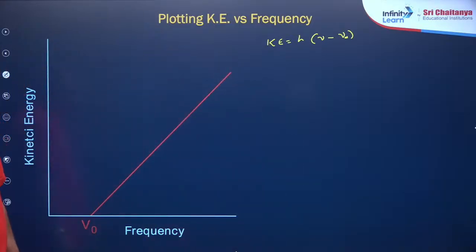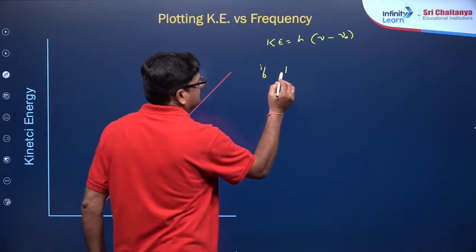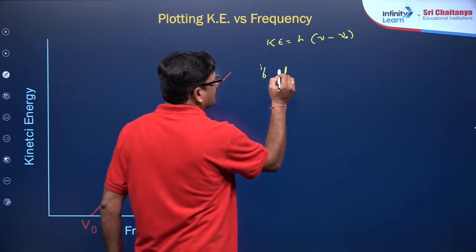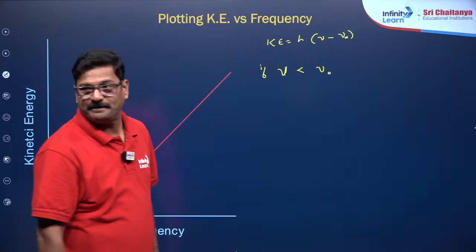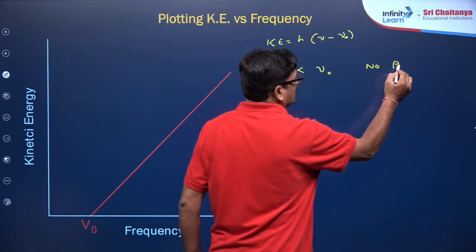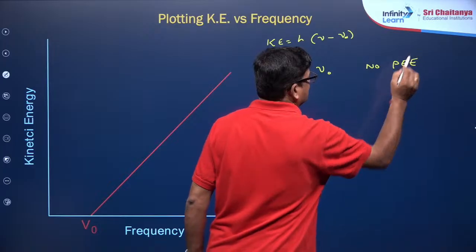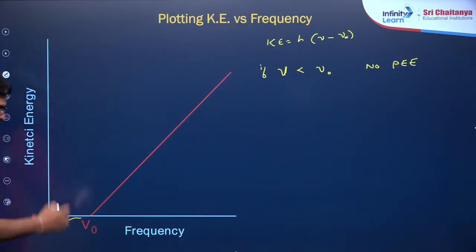Okay, if incident light frequency is less than critical frequency, no photoelectric effect takes place. Understand? So that is what is happening here.